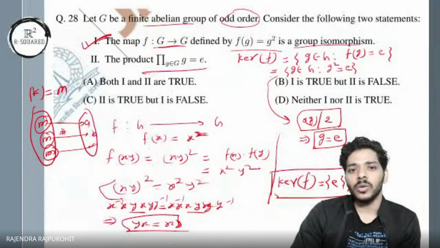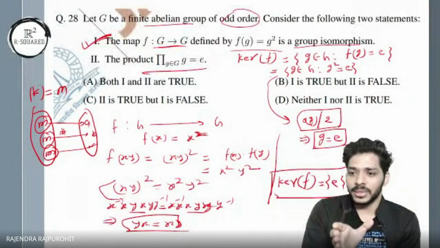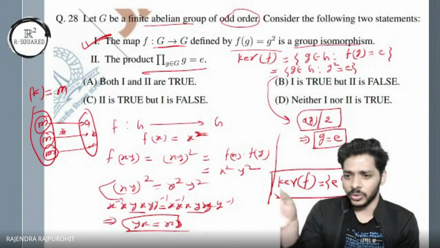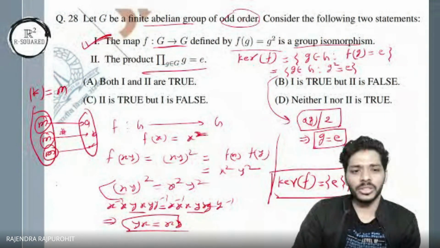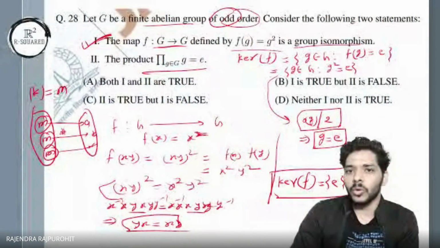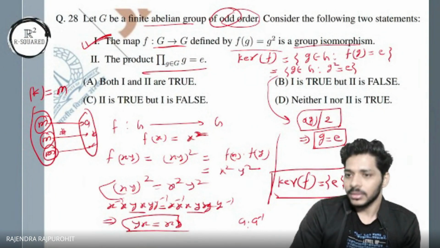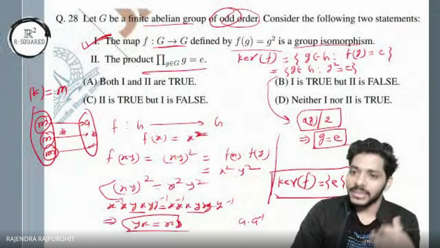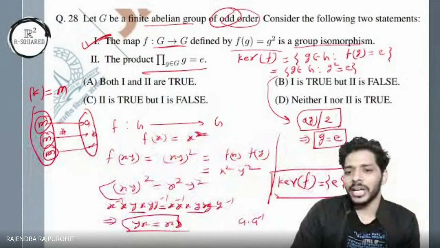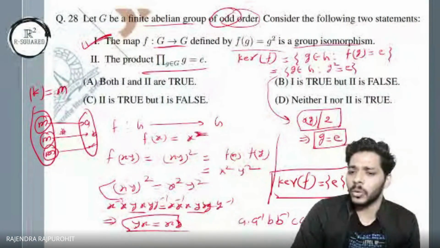Now if you take any finite group and take the product of all the elements of the group, then you get something like this. In this case you have a group of odd order. So you have a and you have a inverse there, right? Every element has its inverse in the group. And you have another element b, then you also have b inverse. You have another element c, then you also have c inverse.